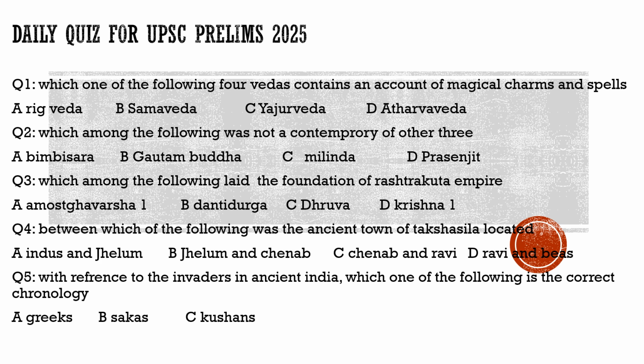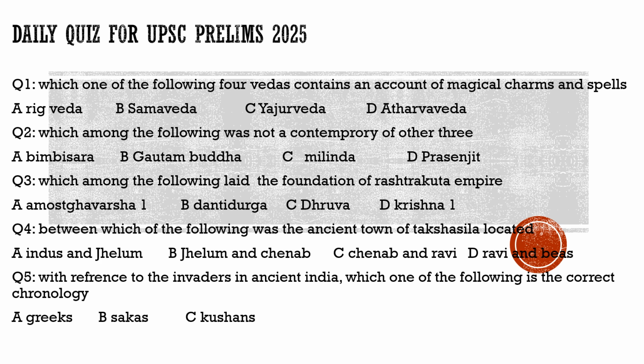Now coming to question number two, it talks about which among the following was not a contemporary of the other three. So in this question, there are three personalities who were contemporary to each other, that is, they were living at the same time. So we have to find out which one was not that person. Bimbisara and Gautam Buddha were at the same time. Prasenjit was also at the same time. So the correct option for question number two is C, which is Milinda. He was not at the same time as the other three. So he was not contemporary to Bimbisara, Gautam Buddha or Prasenjit. So for question number two, the correct option is option C.